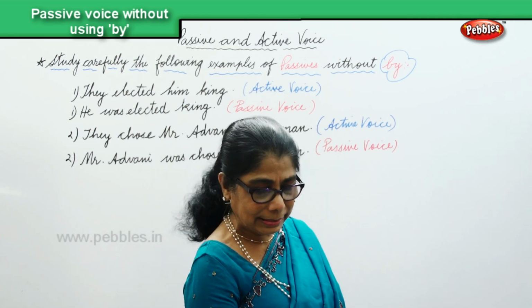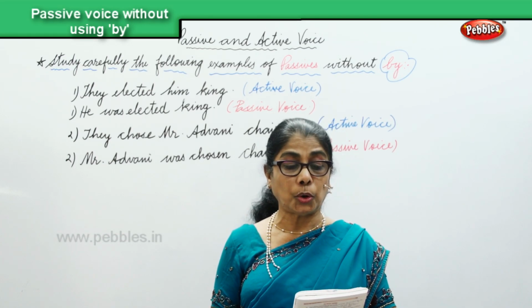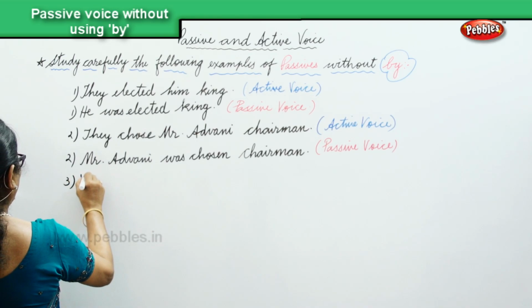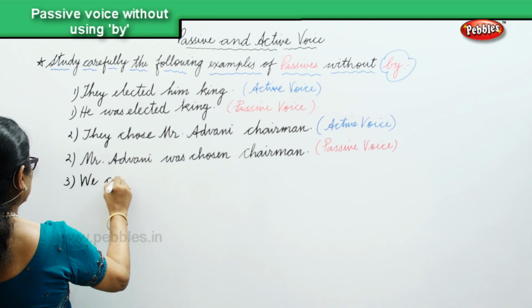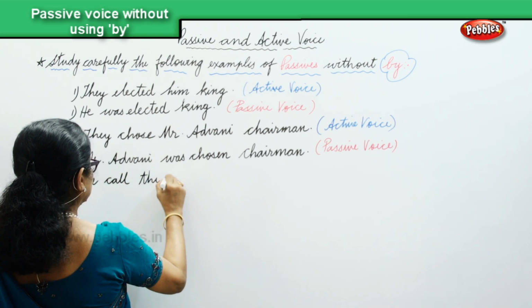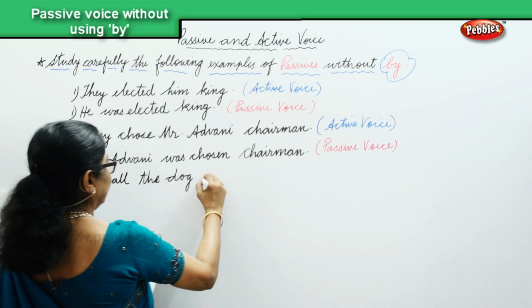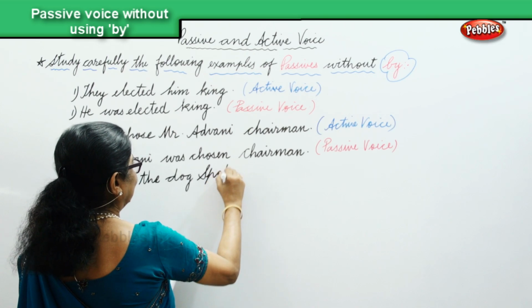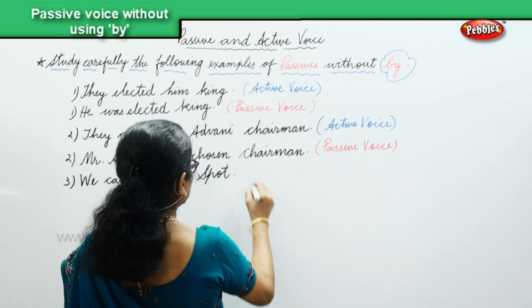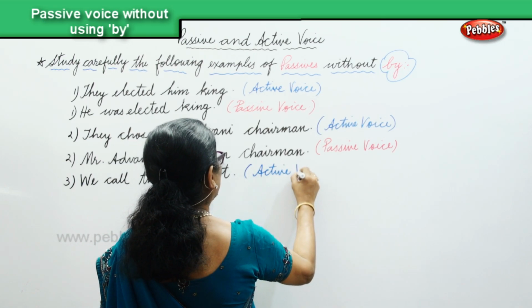Let's look at another sentence I have. We call the dog Spot. That's the active voice. We call the dog Spot. And that's the active voice.